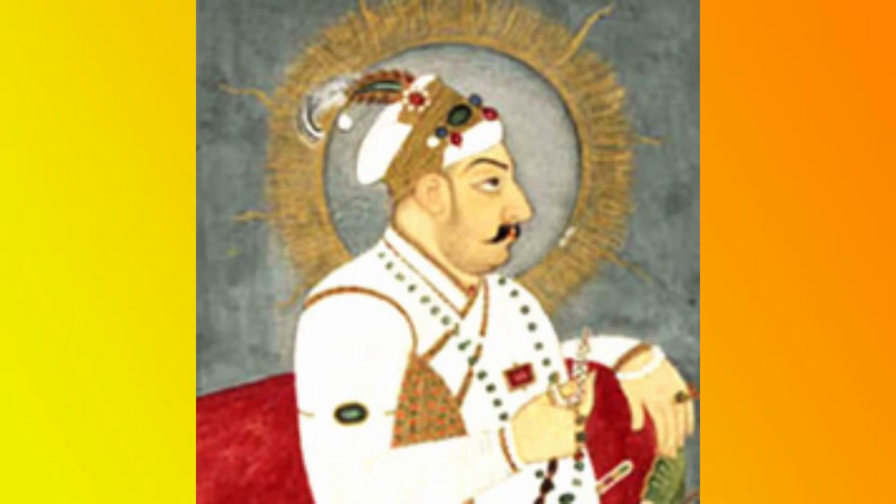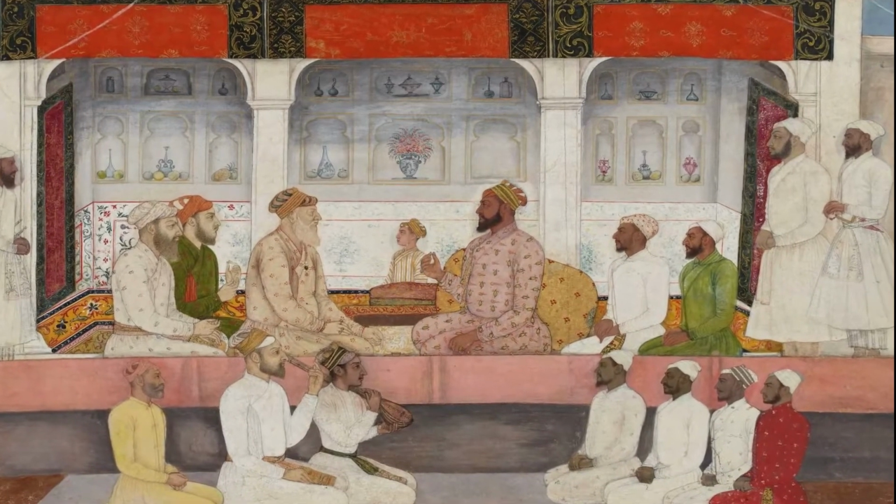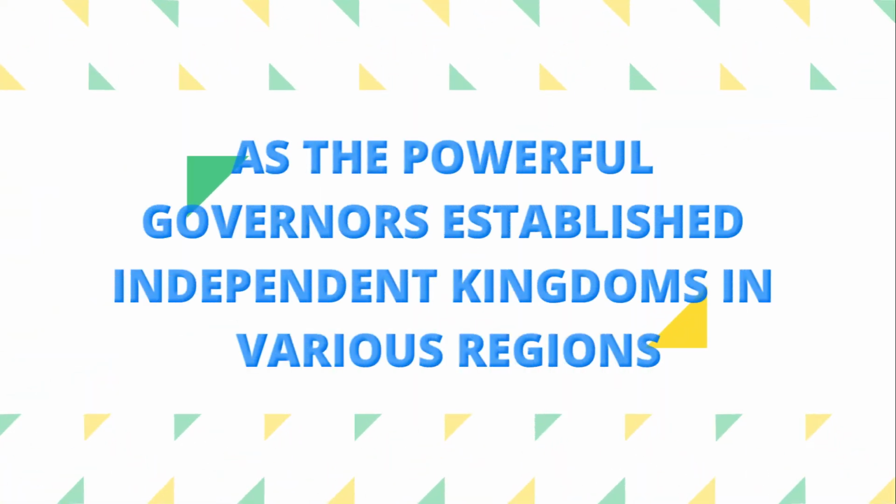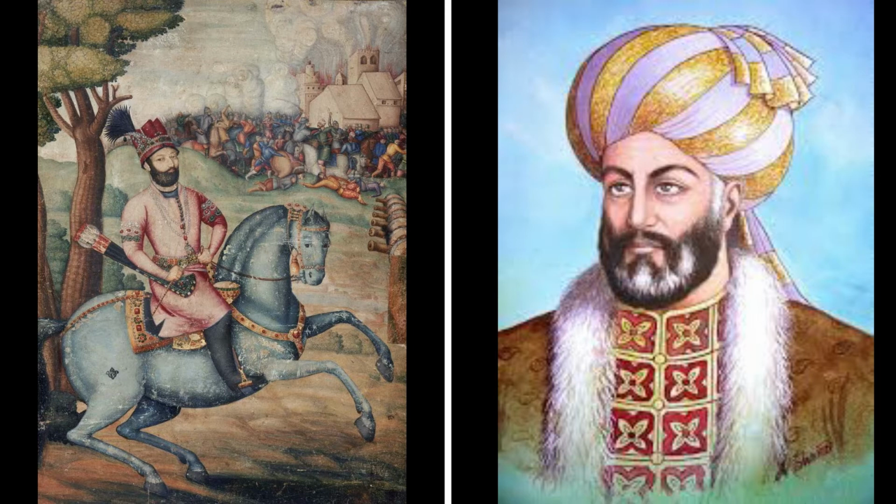Muhammad Shah wanted to free himself from the hold of the Sayyid brothers, and so he stripped them of their power. He had a long reign but made no efforts to strengthen the empire. At the end of his reign, the Mughal Empire stood only in name as the powerful governors established independent kingdoms in various regions. Invasions. With the invasions of Nadir Shah in 1739 and of Ahmad Shah Abdali in 1761, the Mughal Empire was dealt a mortal blow.